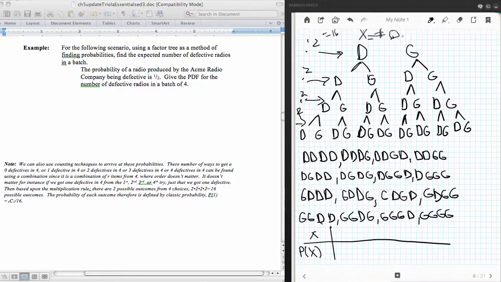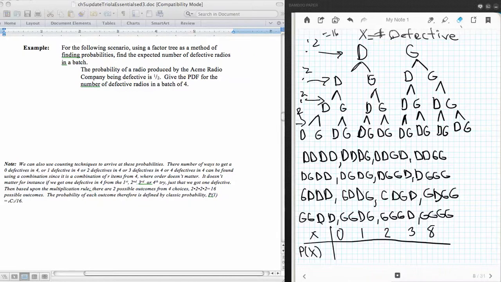Okay, so that's really important. Remember to define what your random variable represents so that everybody stays very clear about that. So obviously in a batch of 4 I could have 0 defectives, I could have 1 defective, 2 defectives, 3 defectives, or I could have 4 defectives.